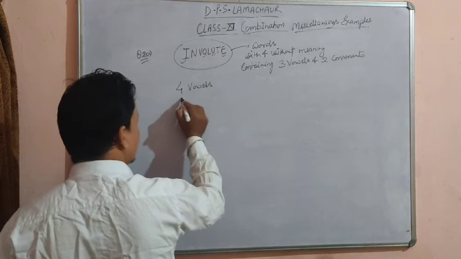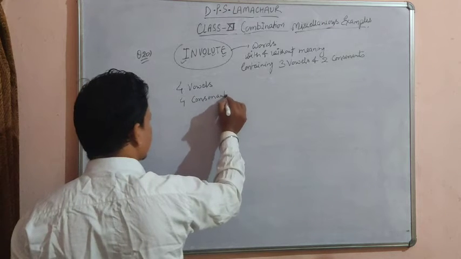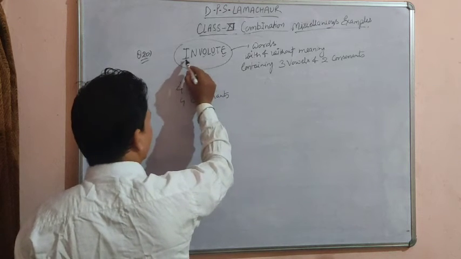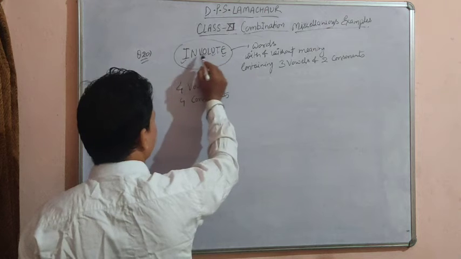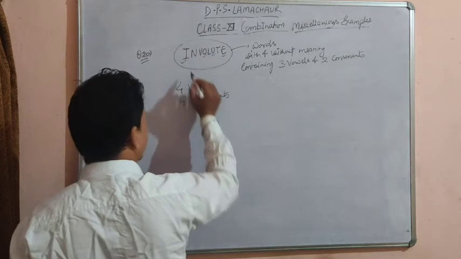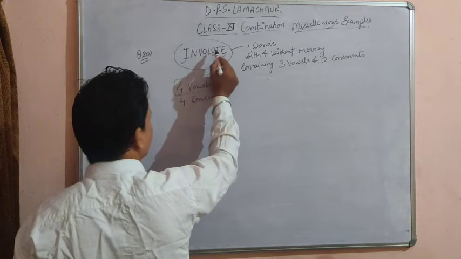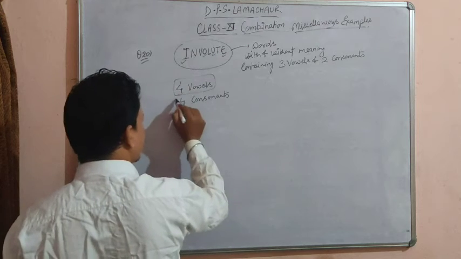So 4 are vowels, then the other 4 must be consonants. Again check it: I, O, U, E. There are 4 vowels and the remaining 4 are consonants.